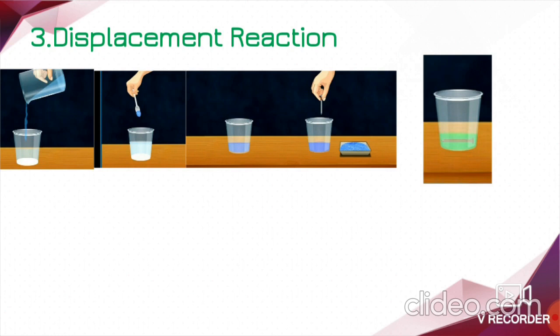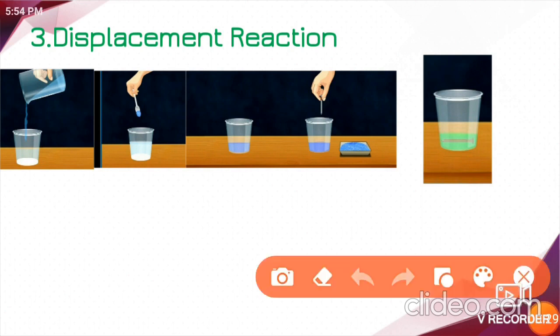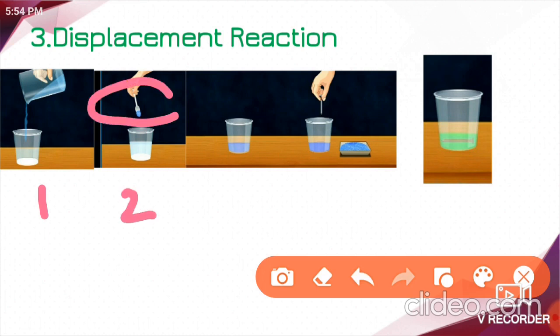Not understood, right? Okay then, I will do one activity here so that you can understand it easily. For this activity, take 50 ml of water in a beaker or in a glass. In the next step, you need to add some crystals of copper sulfate in water. After dissolving copper sulfate in water, do you see the color of the solution here? We obtain a blue colored solution.